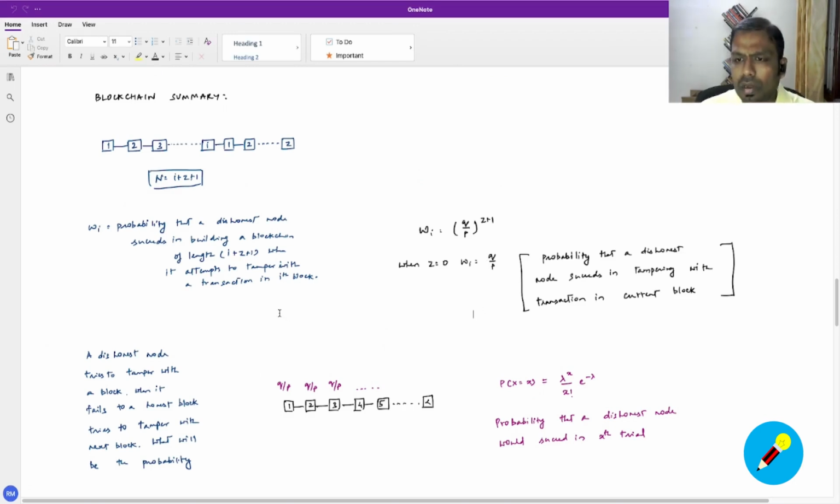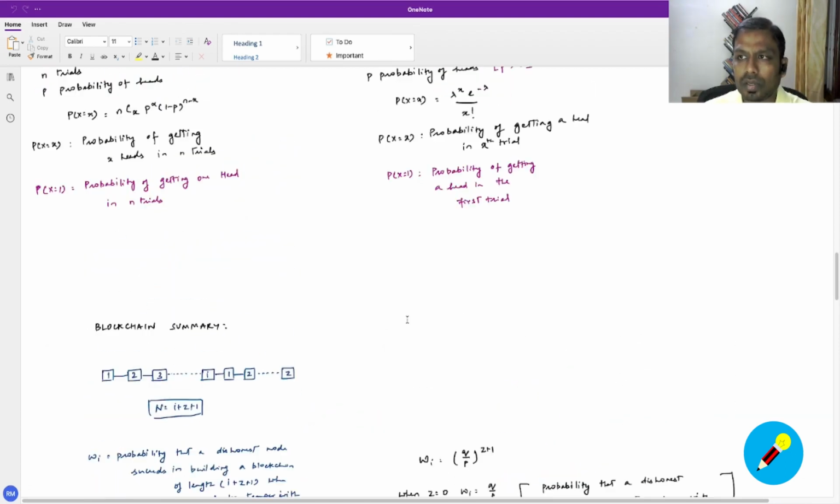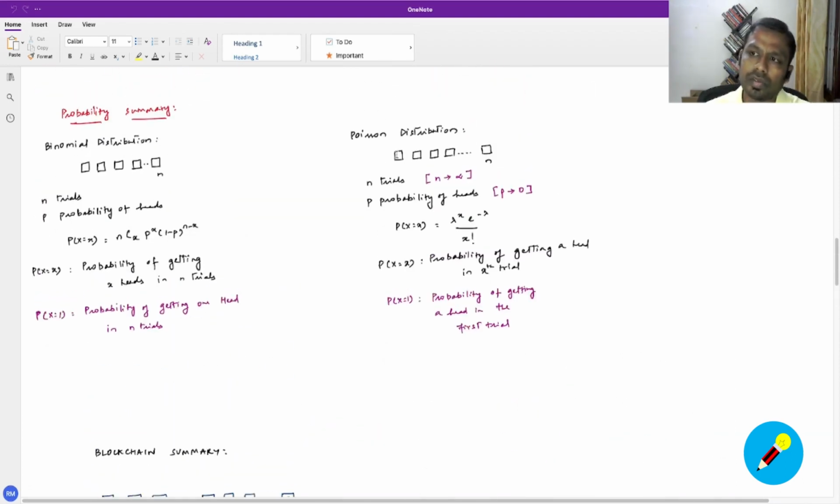With this, let's try to map it with the Poisson distribution, where the Poisson distribution is going to come into play here. In the Poisson distribution, we took the scenario of a coin toss, where there are n trials, where n tends to infinity, and you have the probability of heads turning up to be p.